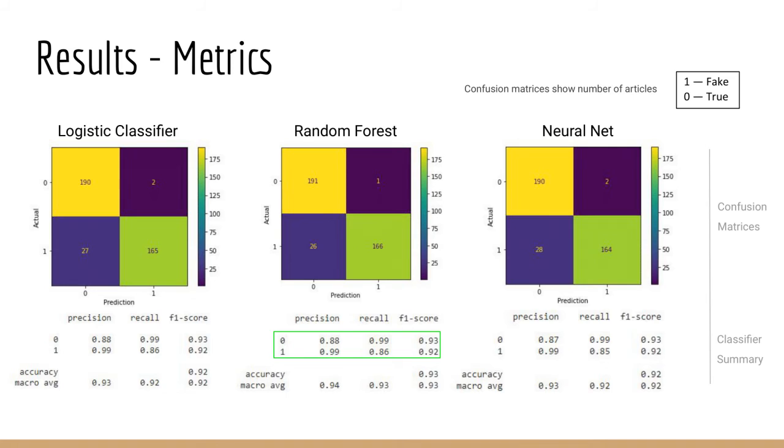The 3 best performing models were the logistic classifier, neural net, and random forest. On this slide, we can see the performance summary and confusion matrix of each model, illustrating how the random forest model performed slightly better than the logistic classifier and neural net.